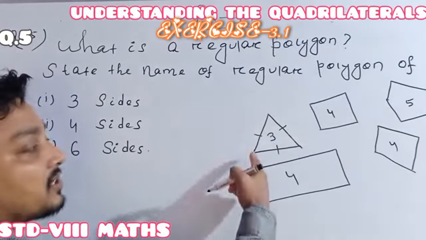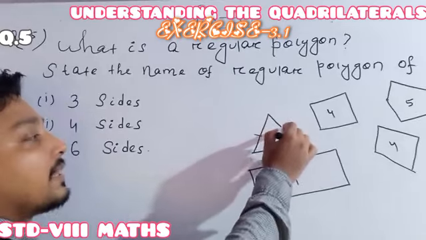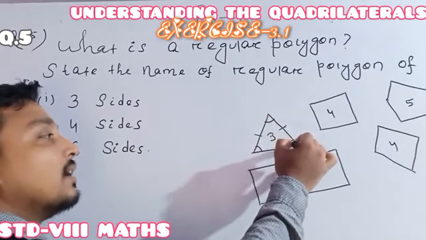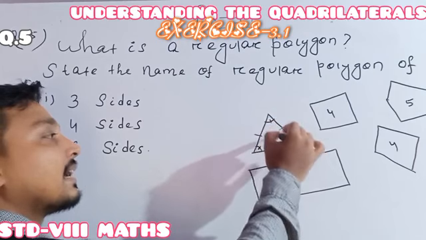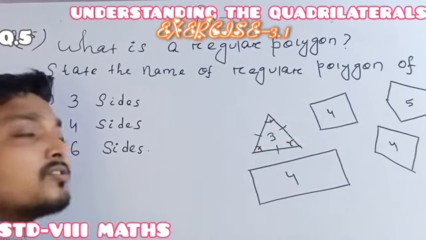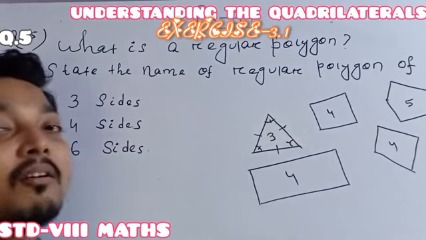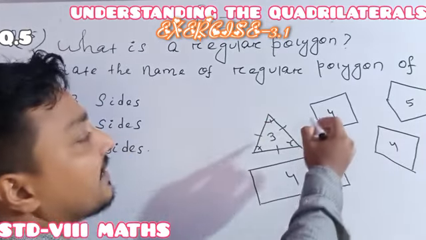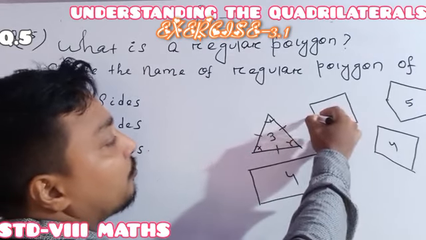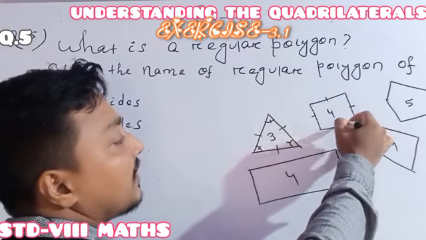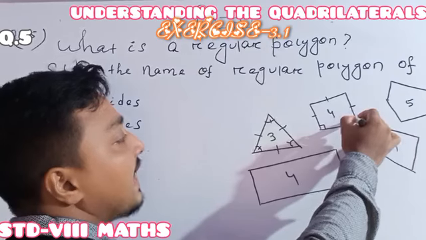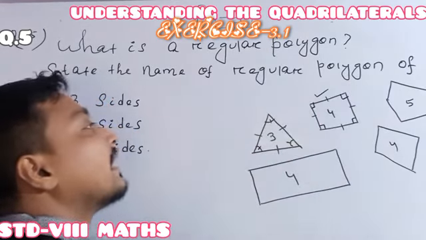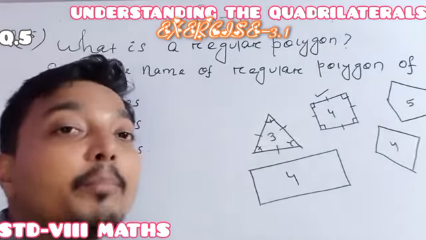See, suppose it is a triangle whose all 3 sides are equal, and also the 3 angles are equal. This angle is the same as this angle, and it is also the same as this angle. So this polygon we can call a regular polygon. Here is a polygon whose all sides are equal along with all of its angles equal, so this polygon we can call a regular polygon.